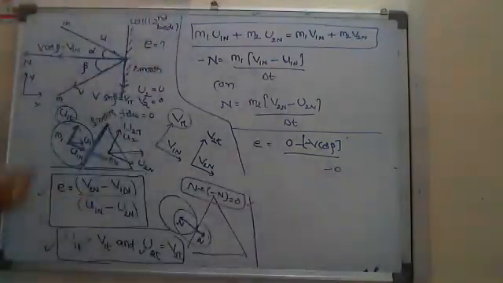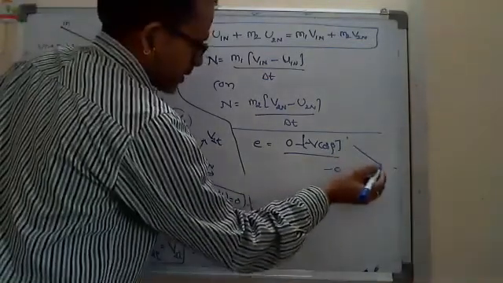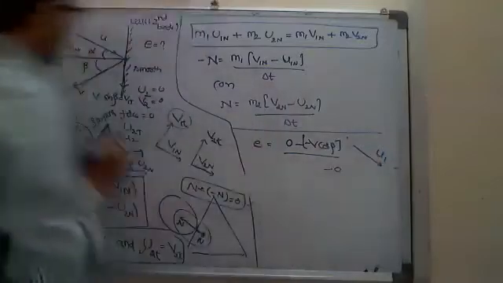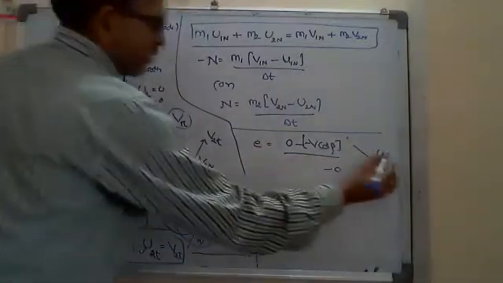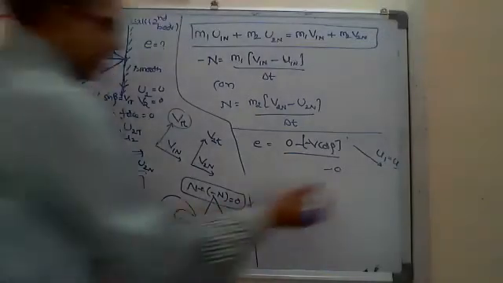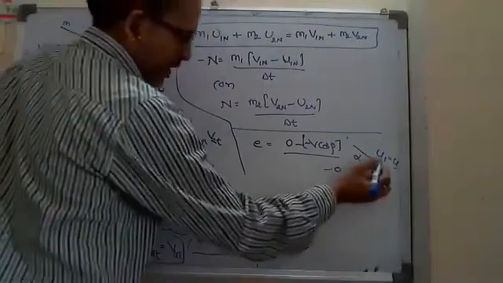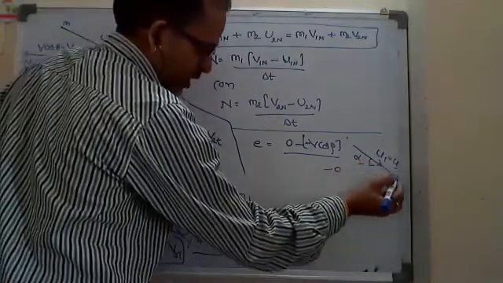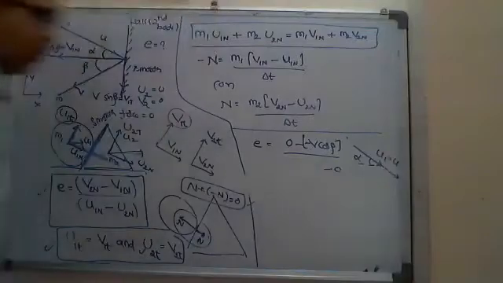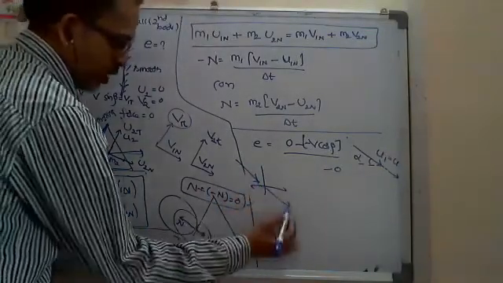And u1n. Look, u1 is in the downward direction, like this. This is u1, which equals u as given, and it makes an angle alpha with the normal. Since it is downwards, it is actually in the fourth quadrant in the coordinate system. Why?